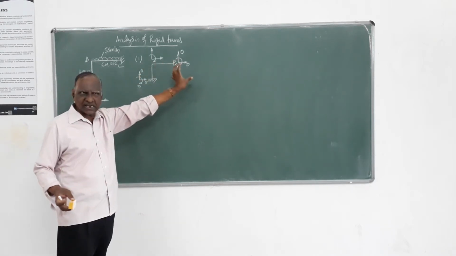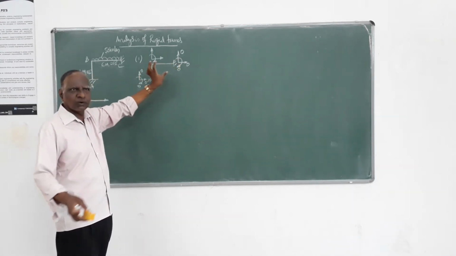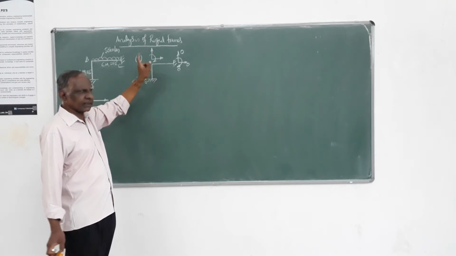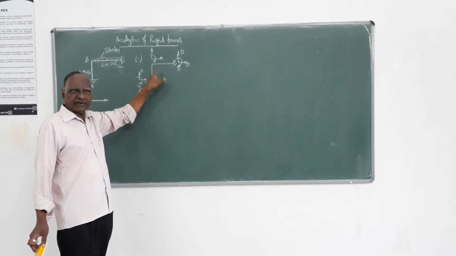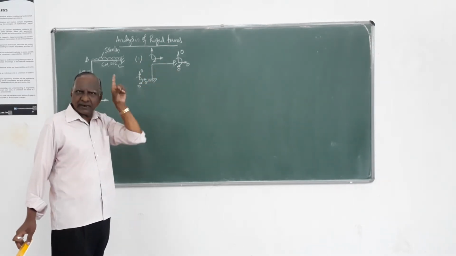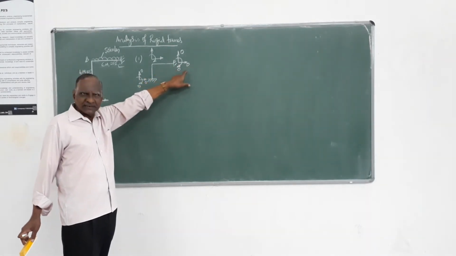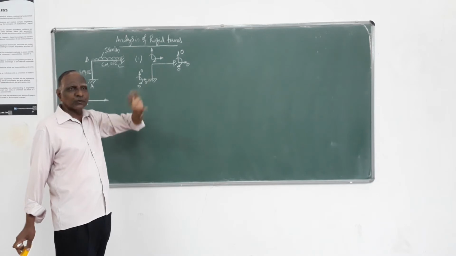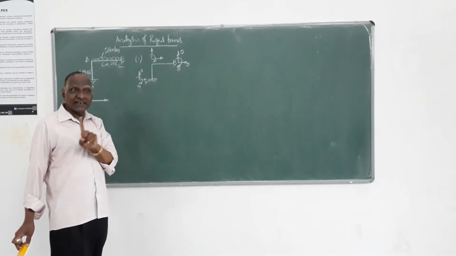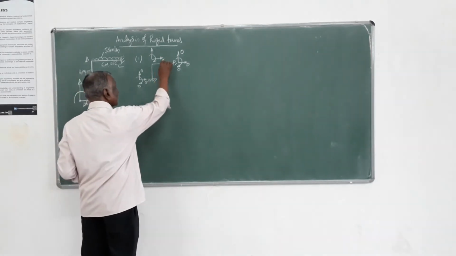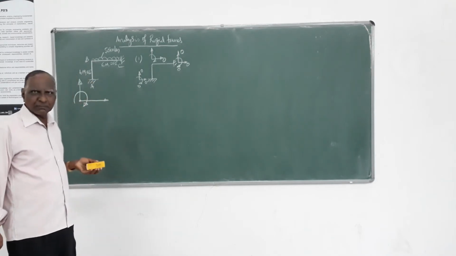Bodily, this member has to move, if at all it has to move. That means whatever movement is there at the left hand, the same movement should be at the right hand also. Since here at right hand it is zero, here also it should be zero. That condition we apply and we say this is not possible.